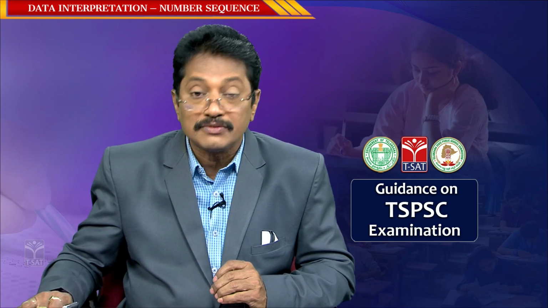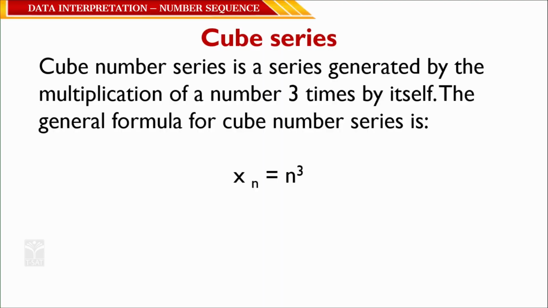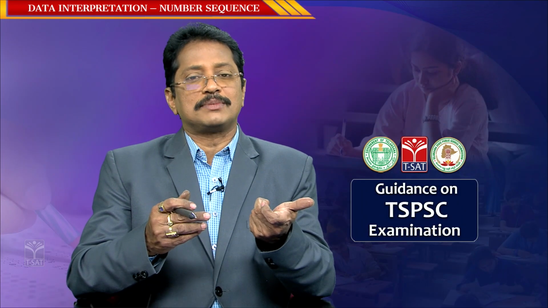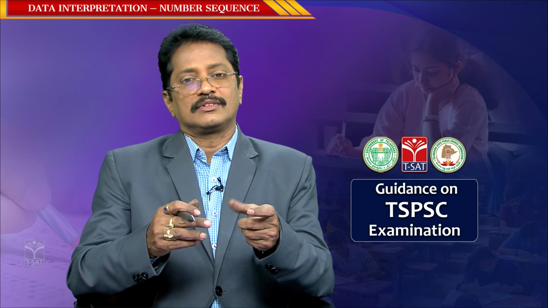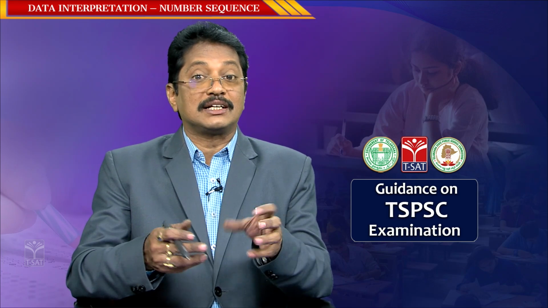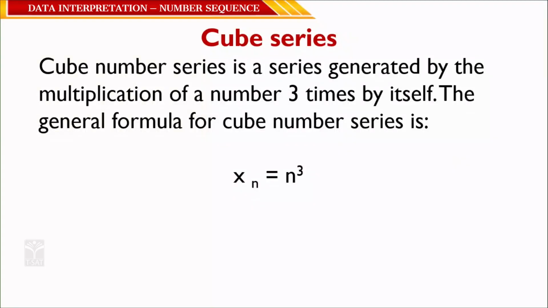Okay, now we will see one more. Next, the cubic series. Previously we discussed squares. What is a square? The product of two numbers which are the same is called a square. Now cube means, when you multiply a number 3 times, that number is said to be a perfect cube. Meaning A is multiplied 3 times, A times A times A is A cube.